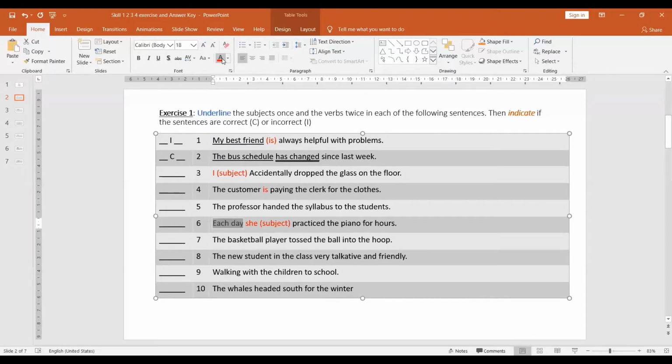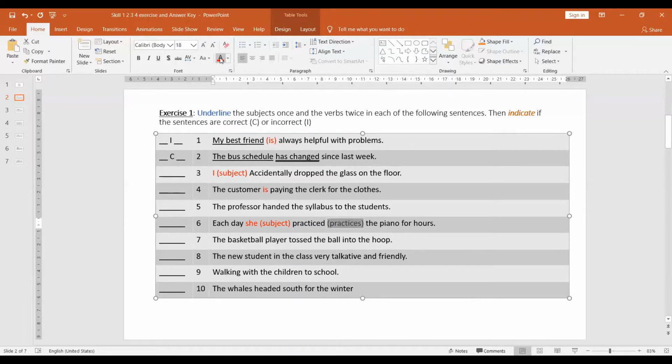That is a habit, which means that the verb cannot be in the ed form. So this is supposed to be: practices the piano for hours.